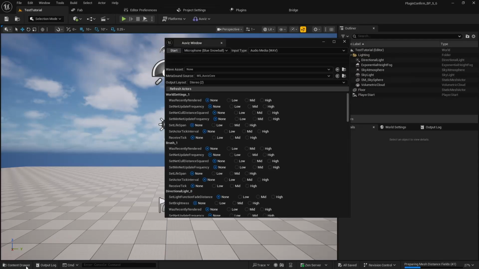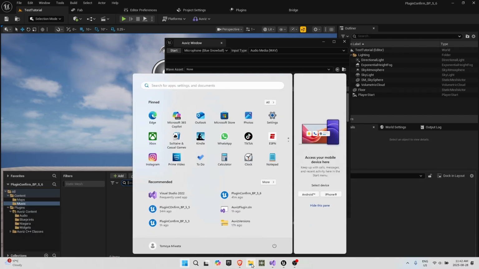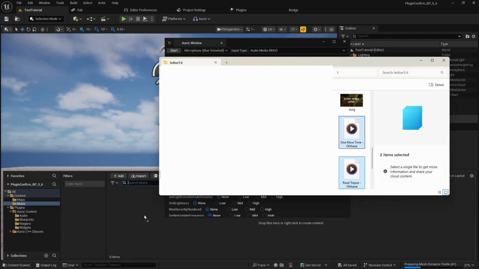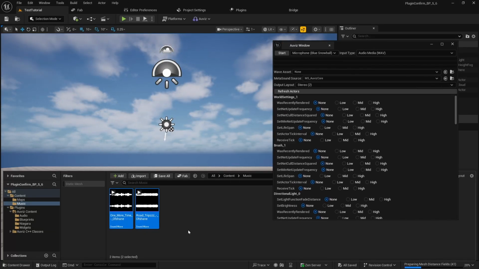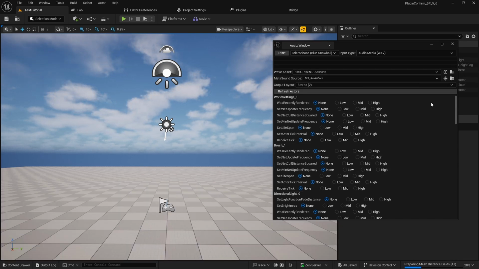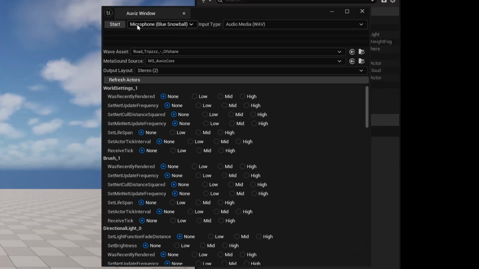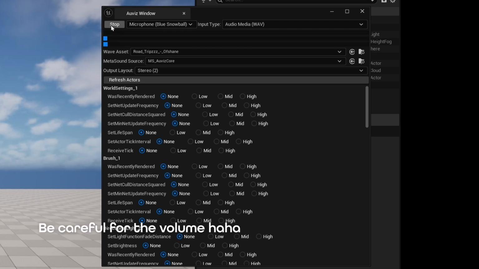I'm going to use the music I like. I'm going to import two music files, which are WAV, into Unreal Engine and save them. I'm going to use this one. In the wave asset, I'm going to set this one. If you play and start, you can see the audio.